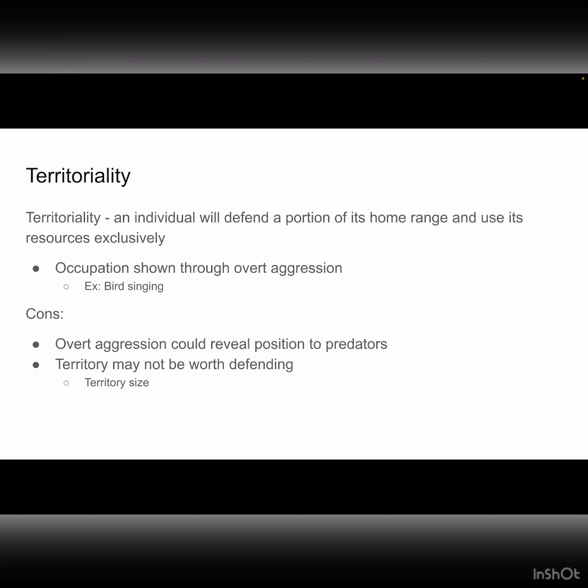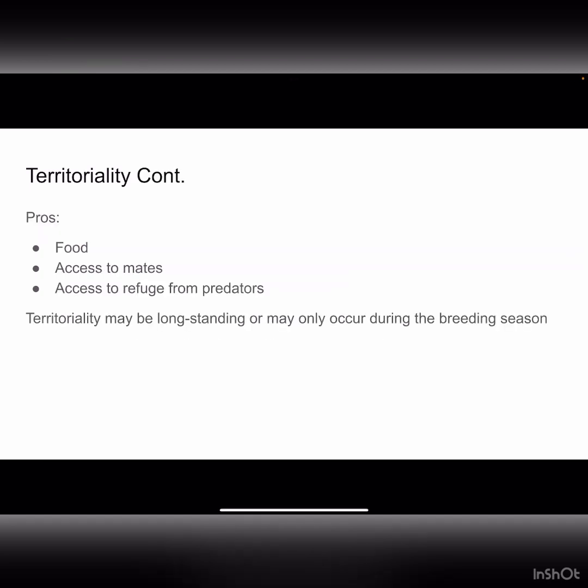Other than attracting mates, their vocalizations can serve the function of telling other males, hey, this is my spot, don't come here. Note that while territoriality can be an adaptive behavior, it can also not. Some cons of this behavior include things like revealing a position to predators, like if a bird sang and a predator heard it, and defending something that's just not worth defending. Of course, there's pros to territoriality too. Some of these are access to food, mates, and refuge from predators. So it really depends on the resources available in the environment to determine whether or not territoriality would be adaptive.